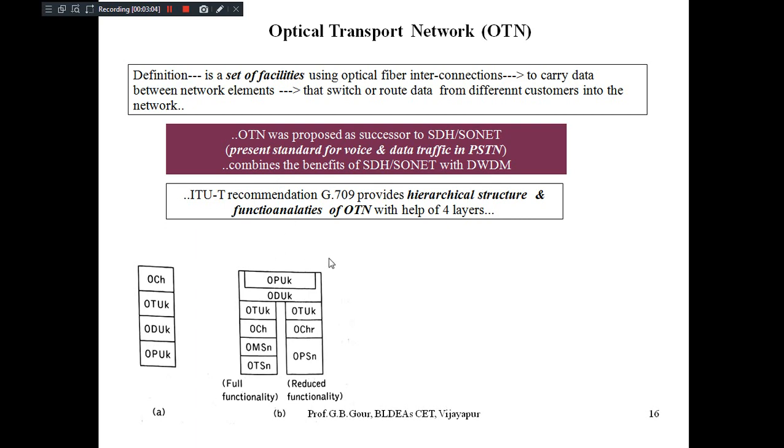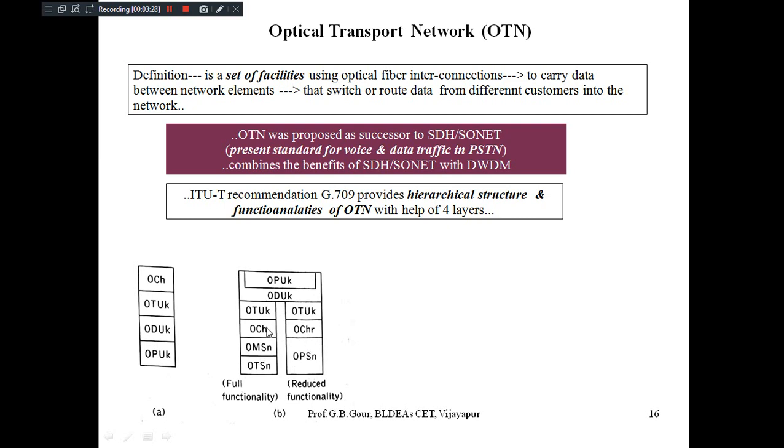If you want to support the OTN functionalities in real time, then we need to go for diagram B here, where we get full functionality by adding one more layer. The optical channel payload unit and optical channel data unit are the 2 main upper layers, which are supported by 2 pillars.